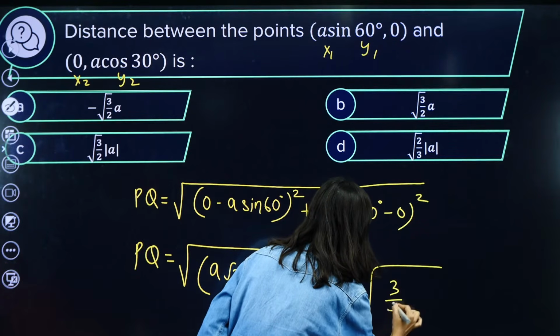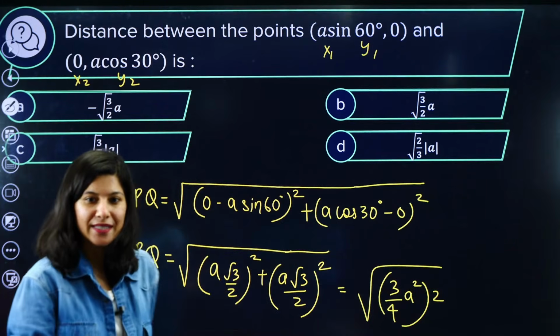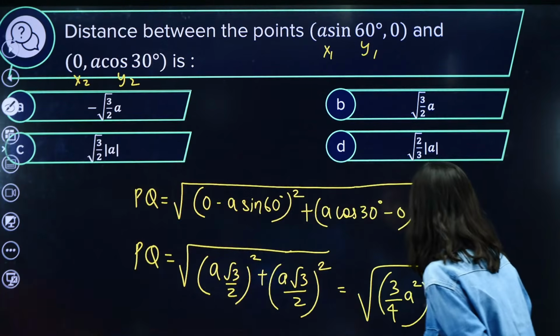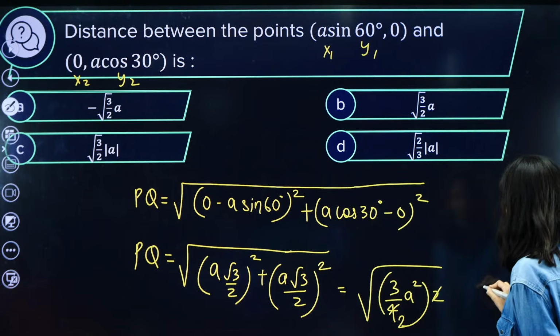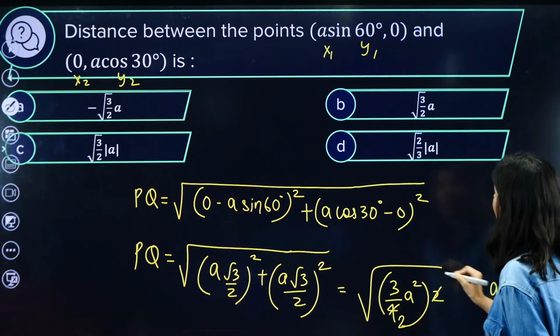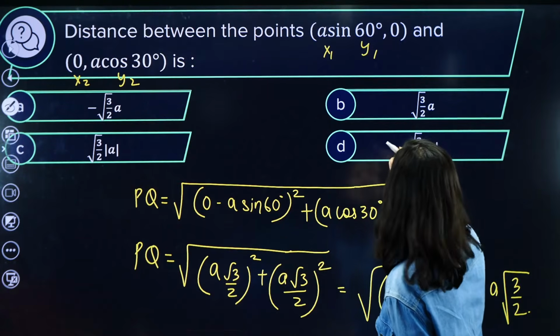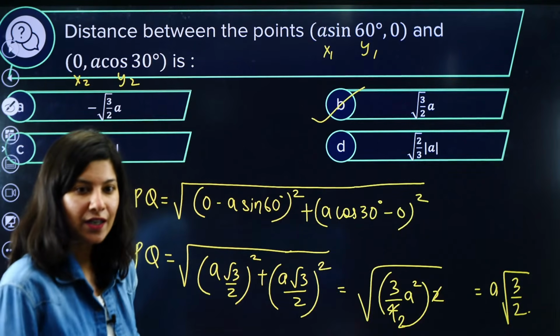So 3 by 4 a square multiplied by 2, because it is written twice. 2 ones are 2, 2 fours are 4. So a square will come out, so it is going to be a root 3 by 2. So a root 3 by 2, option B again. Easy peasy.